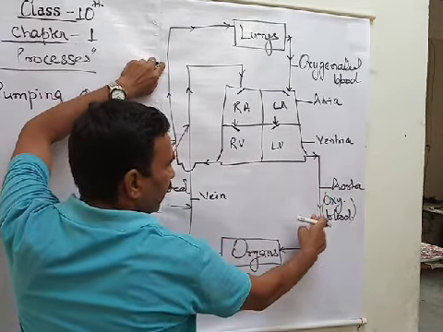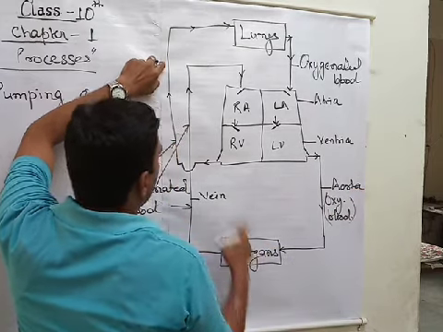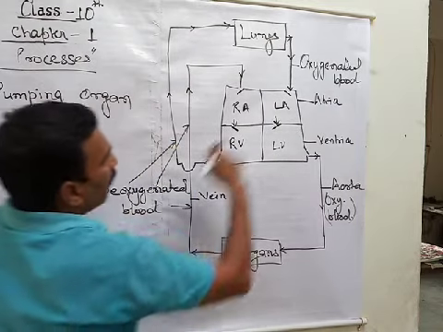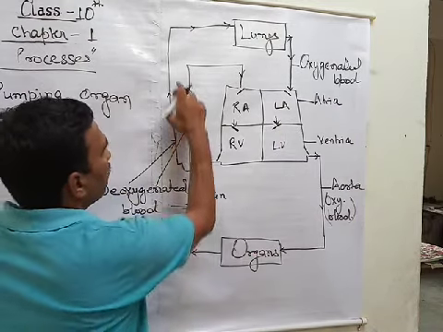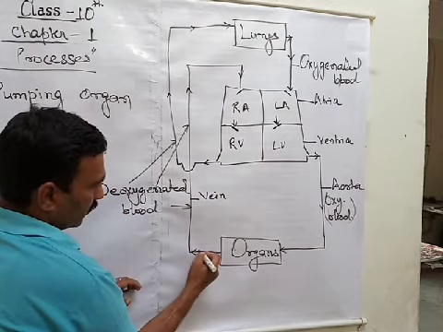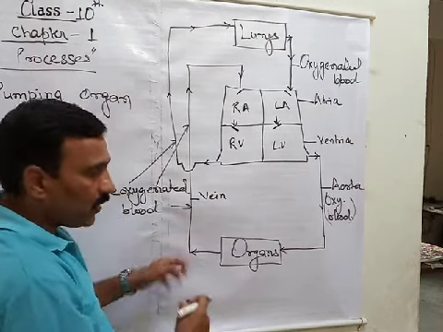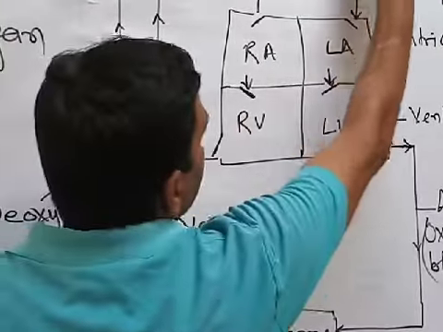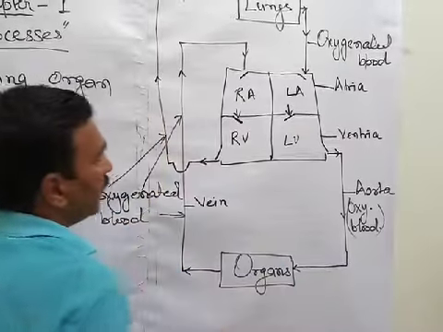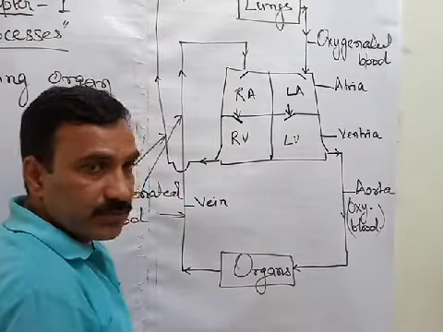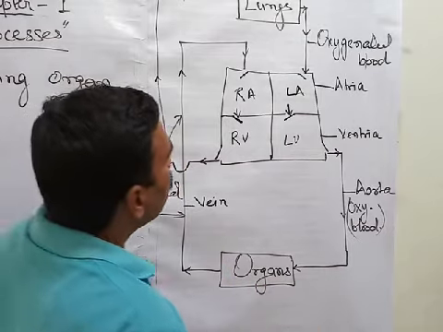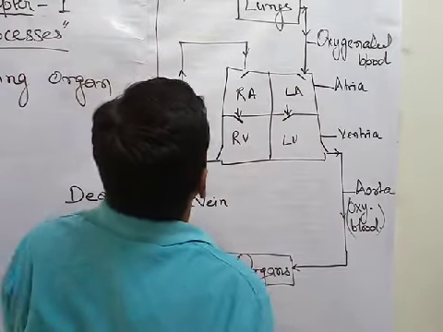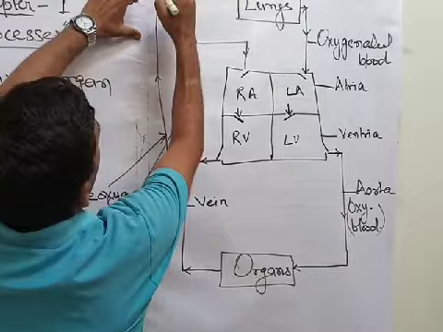However, this artery, the aorta, contains oxygenated blood, and this artery contains deoxygenated blood. Moreover, this vein contains deoxygenated blood. This one, are you able to see it properly? This vein contains deoxygenated blood, and this one contains oxygenated blood. Now, how can we distinguish? It is a confusing one. So, to prevent confusion, these vessels are named separately.